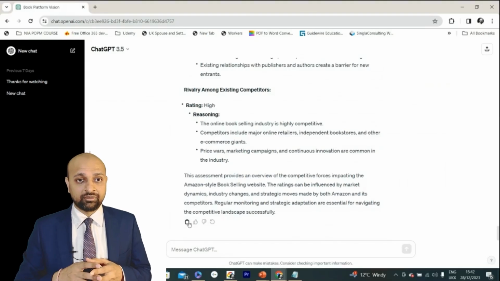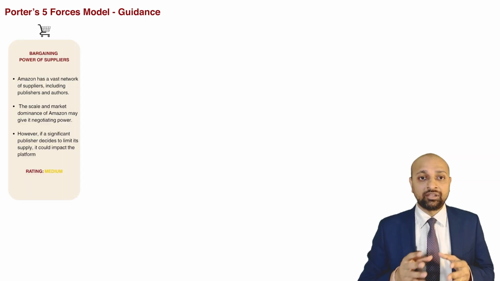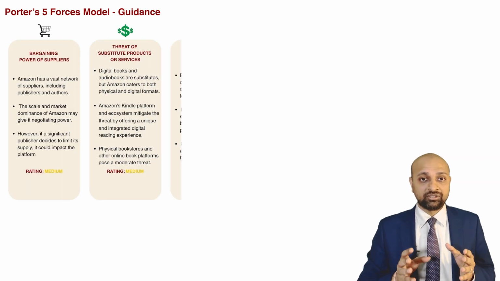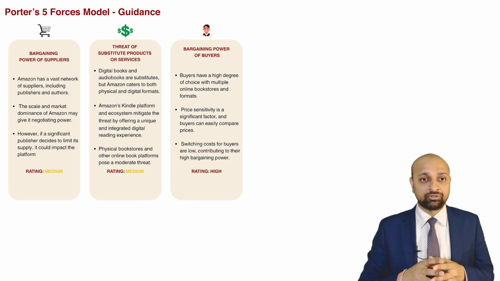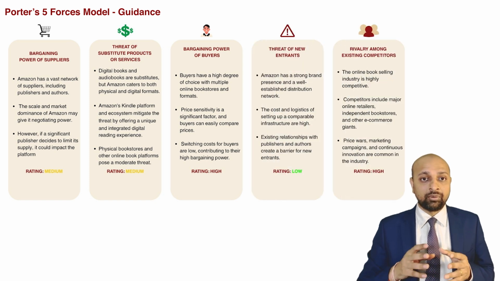and paste it into the template we've created for Porter's Five Forces model. I've now ported the output from ChatGPT into our template. This includes the ratings for each of the forces and the reasoning behind those ratings. I've also applied a color scheme, red for high, amber for medium, and green for low ratings, using the standard RAG, red, amber, green coloring.